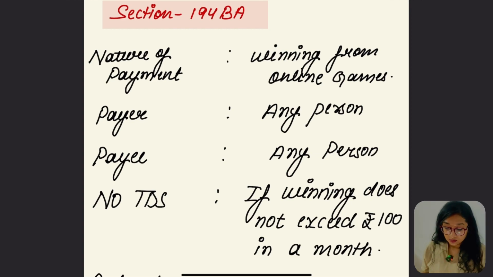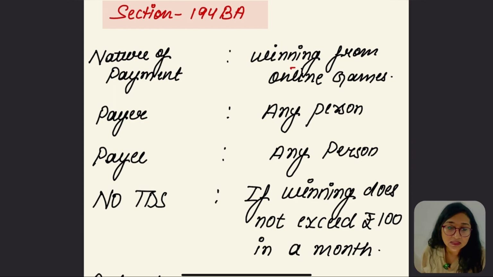Okay, so we are going to cover a few sections here, and one of the sections is a new section which is amended, which is introduced this year. So let's go for section 194BA, which is about the winnings from online games. We are familiar with these words, online games, right? We have seen so many advertisements while watching videos. We can easily identify now what we are talking about here. So let's go for it.